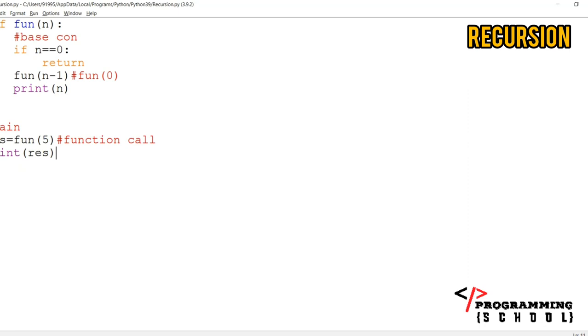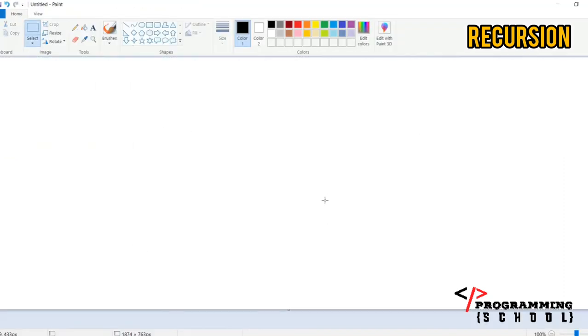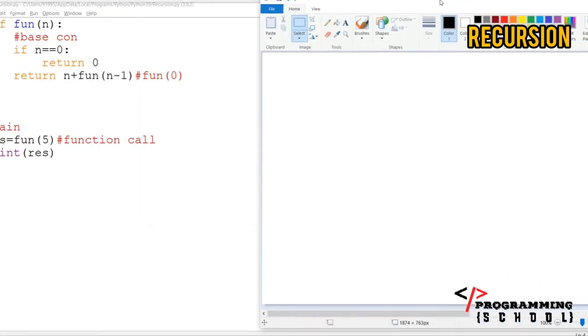Okay, now I'm going to write here return n plus. I'm not printing anything, I'm simply going to return like this. I'm going to return 0 or anything. Now, how is it working? I'm going to write it again. Just observe here everyone.